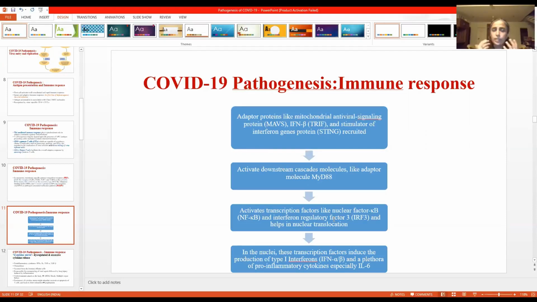So a very quick and important immune response takes place. There is a cascade of signaling events, and in the end, you have a lot of interferons and other pro-inflammatory cytokines, especially interleukin 6.